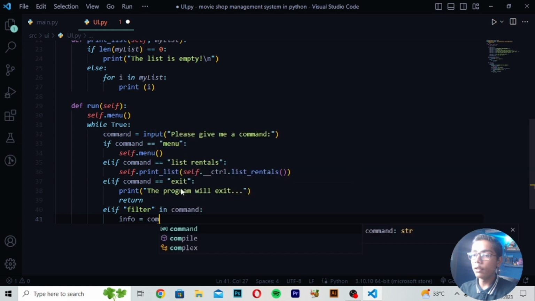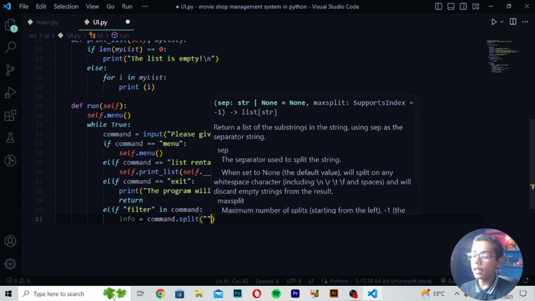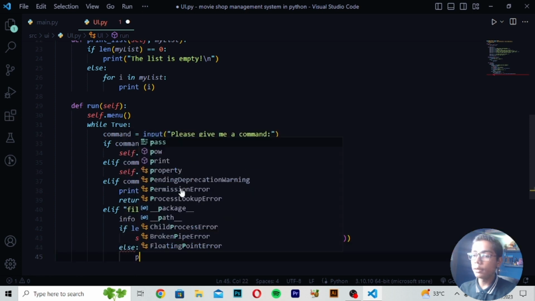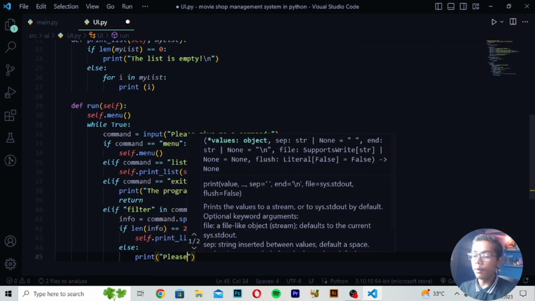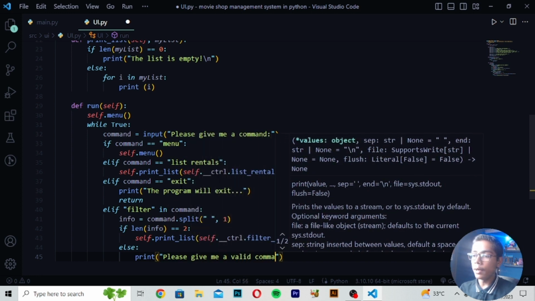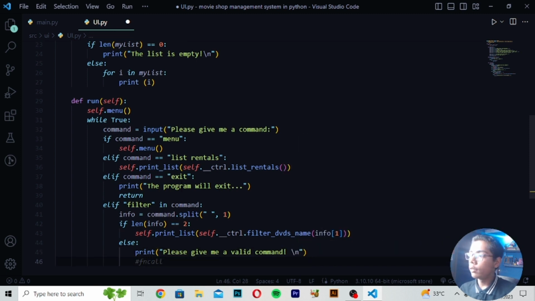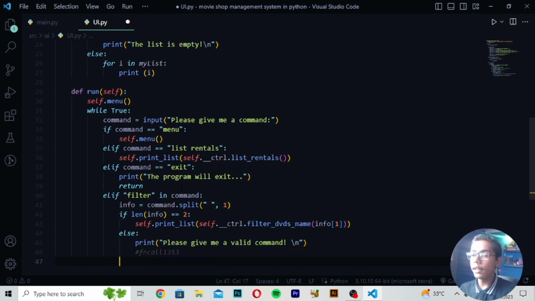Then info = command.split() with a space and write 1, then write if len(info) == 2, then self.print_list(self._ctrl.filter_dvds(info[1])), else print "Please give me a valid command\n", then fn call 1353, so I have written this.